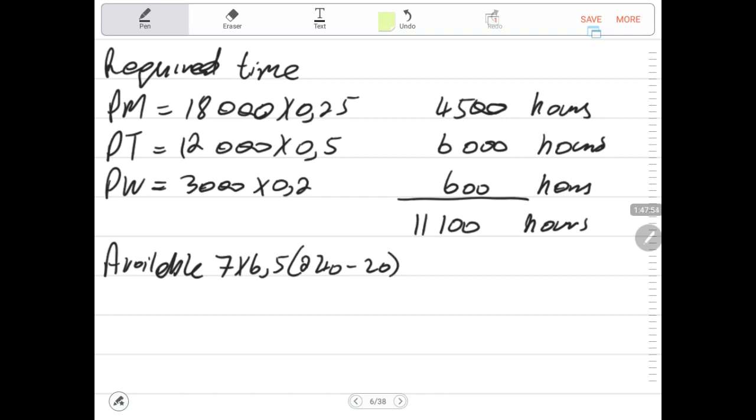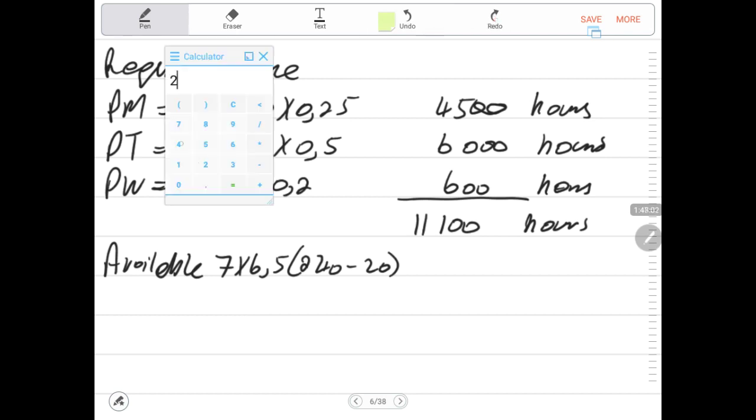I don't have a problem with that. So let me use this approach because I've already multiplied by 7 employees in here. The time that is available is 240 minus 20, meaning these employees only work 220 days. In these 220 days, they are productive 6.5 hours. That means each employee works 1,430 hours. How many of them do we have? We have 7 of them. So now the available time is 10,010 hours.